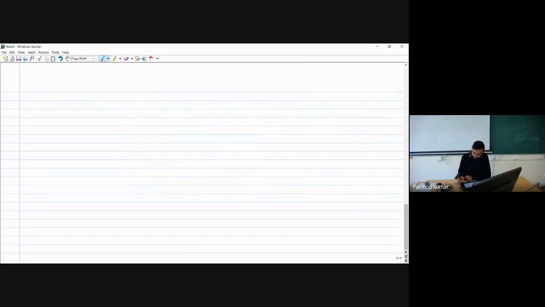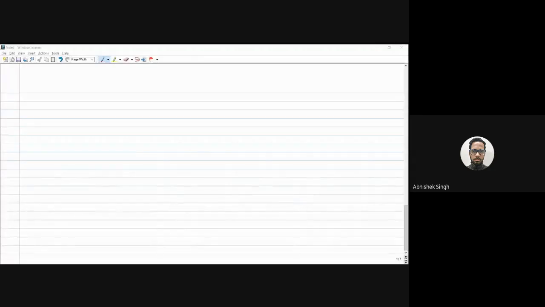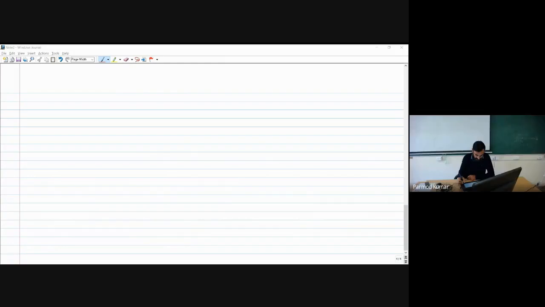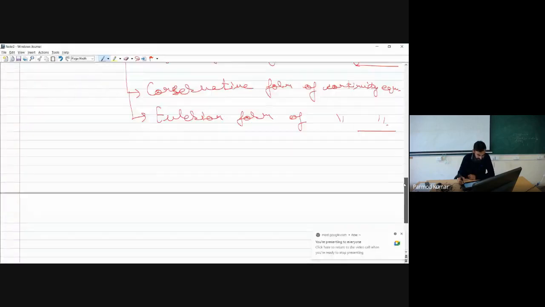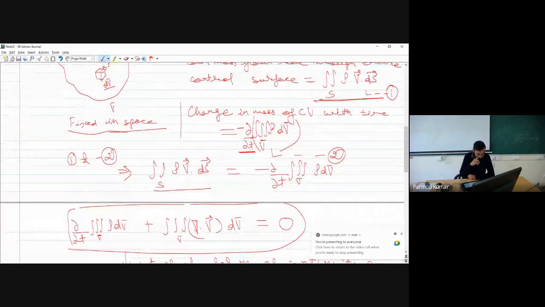Now let me take its corresponding count. Hello, sir. Sir, there should be minus in front of that change in mass term, because it is change in mass. So it should be positive. Yeah. But in the equation, it should be negative. So what I have done, if you see in the previous slide, I have already included the minus term with the rate at which control volume mass is actually decreasing. Okay.